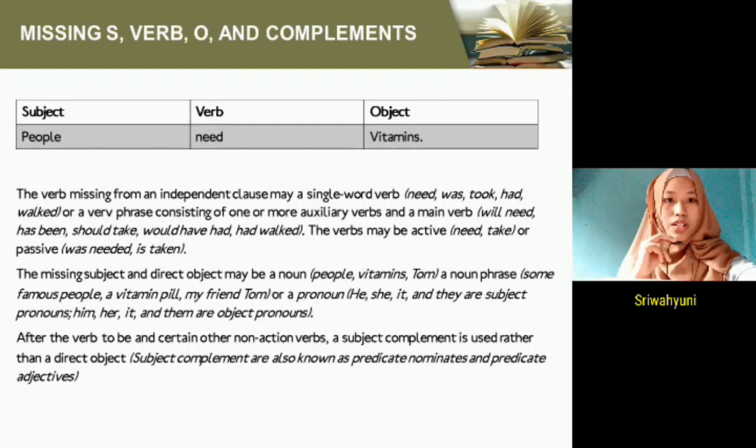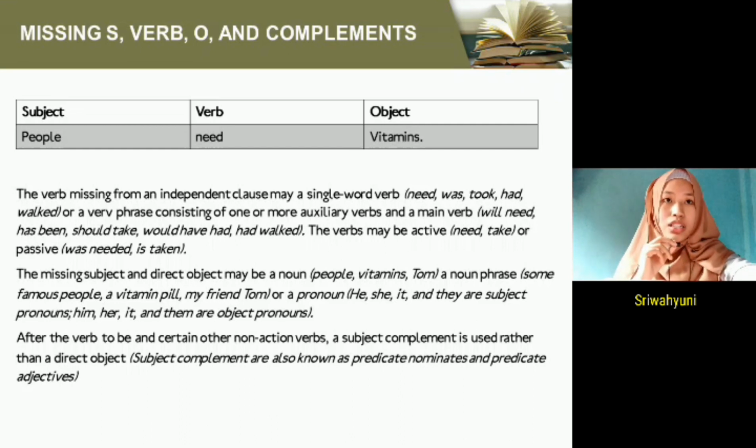Therefore, the missing subject and direct object may be a noun. Examples: people, vitamins, and Tom. Or a noun phrase, such as some famous people, a vitamin pill, and my friend Tom. Or a pronoun: he, she, it, and they are subject pronouns. Examples: him, her, it, and them are object pronouns.